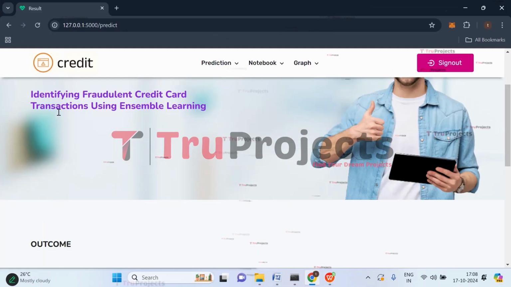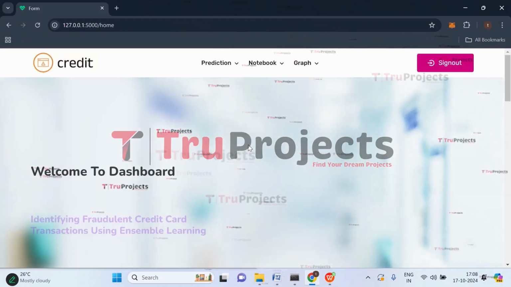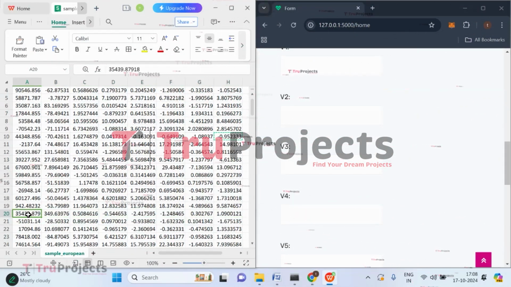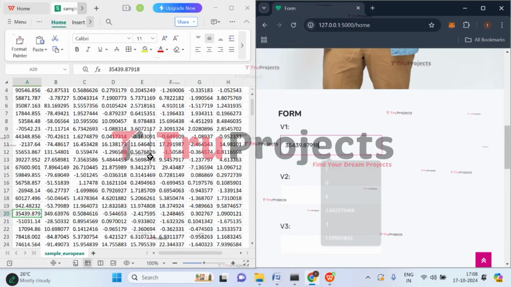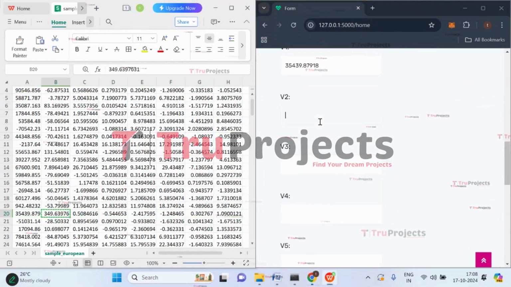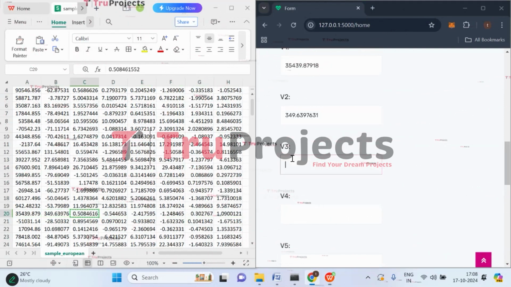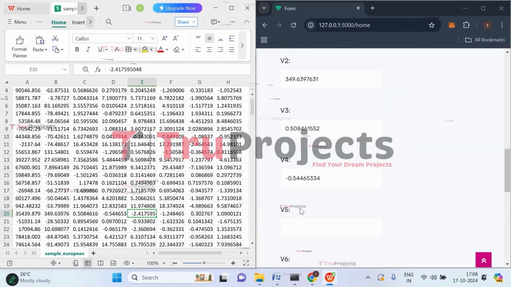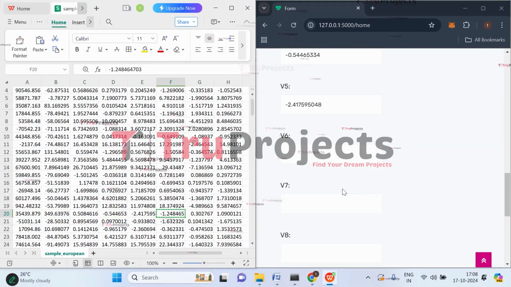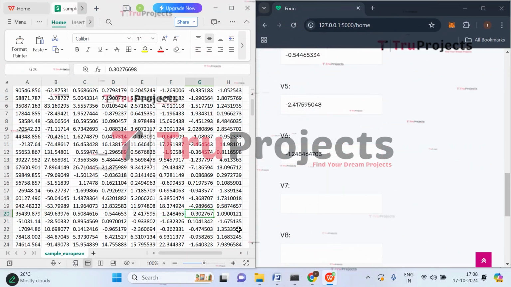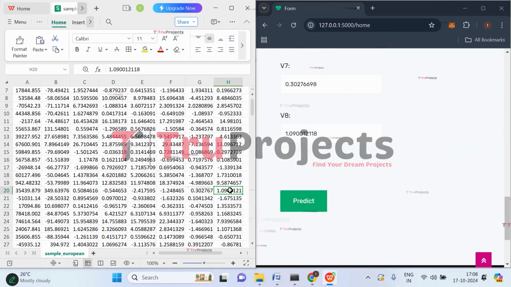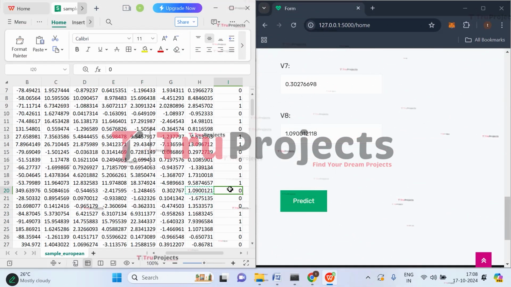Let's again click on prediction, click on European. Copy it, paste it in the V1 place. The next one is V2, we have to give the V2 value, V3, V4, V5, V6, V7, V8. Let's see what the outcome should be. It should be predicted as 0, which means no fraud. So click on predict.